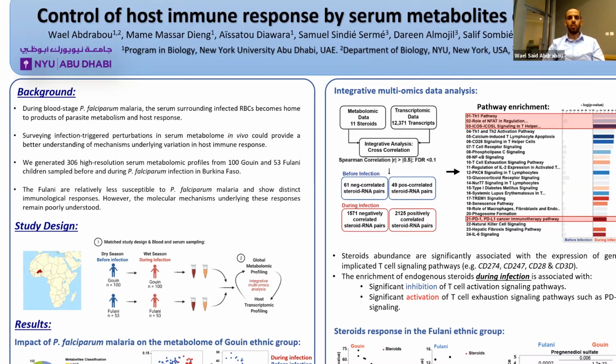In this study, we used high-resolution metabolomic and transcriptomic profiling of 153 children from two different ethnic groups in West Africa, the Guan and the Fulani. One of these two ethnic groups is known to be less susceptible to malaria. However, the mechanisms behind this remain poorly understood.